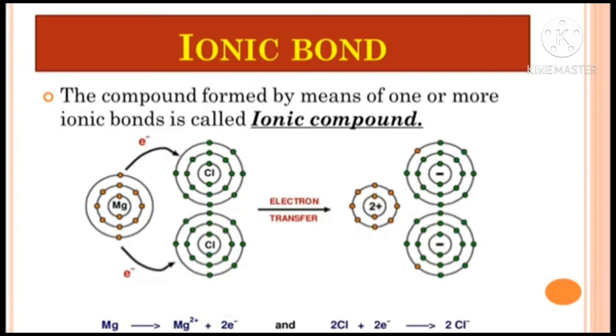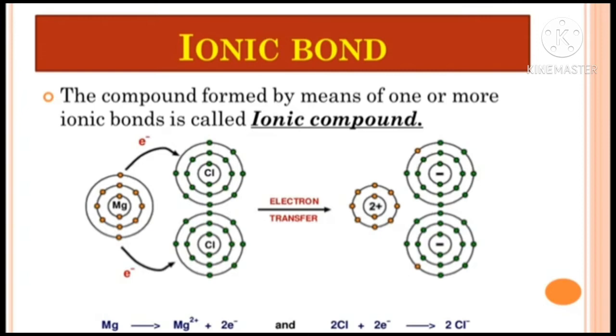So you can see the outermost shell of magnesium contains 2 electrons. So what happens is, it loses its 2 electrons, and the 2 chlorine atoms gain those 2 electrons from the magnesium. After losing 2 electrons, magnesium converts into the Mg2+ ion.